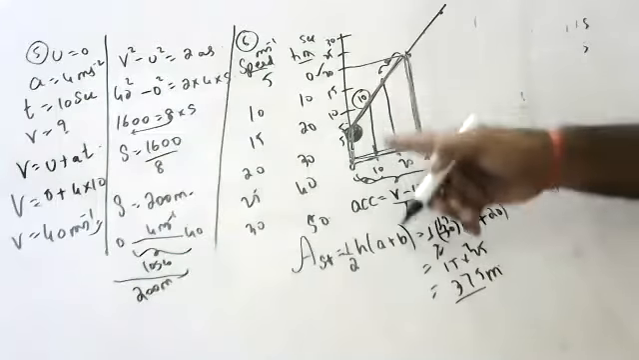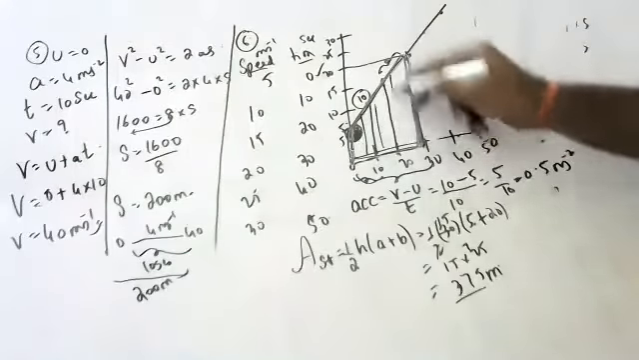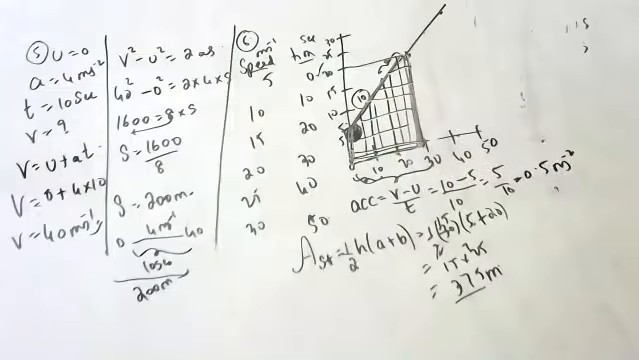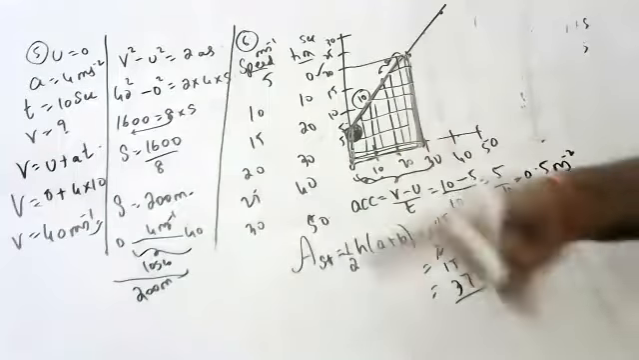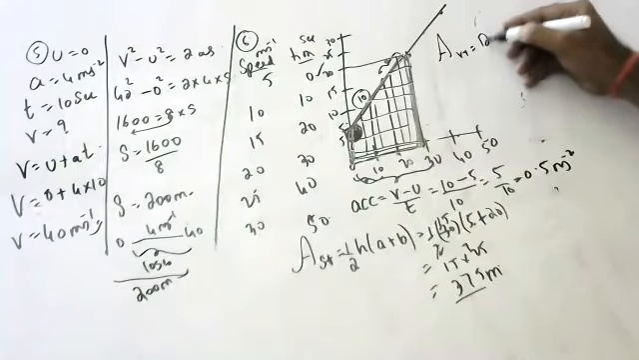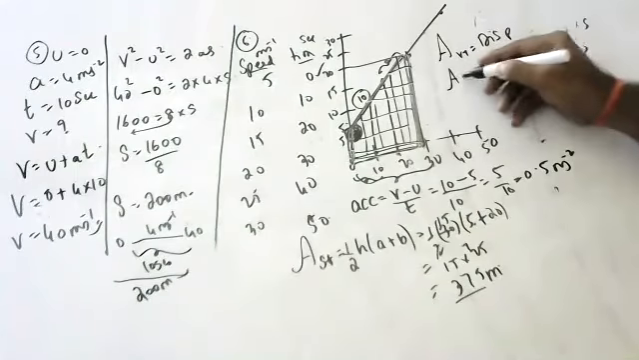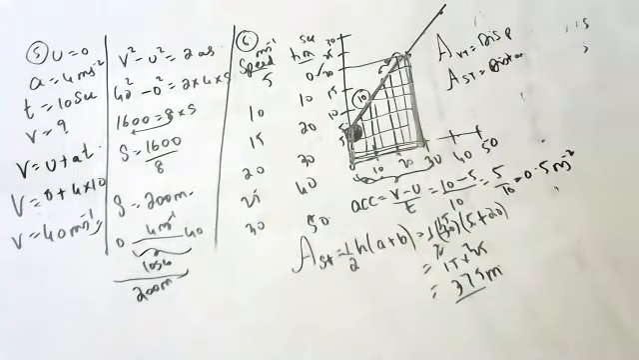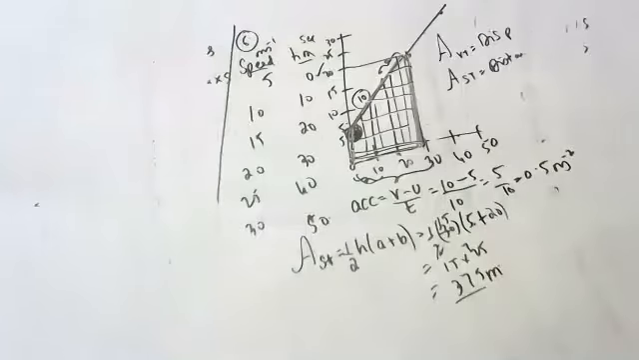Area of speed time graph gives distance. Area of VT graph gives displacement. Area of VT graph gives what, children? Displacement. And area of ST graph gives what, children? Distance. Like that, children. Be careful in the exam, when you're doing questions like these. Okay. Next question.